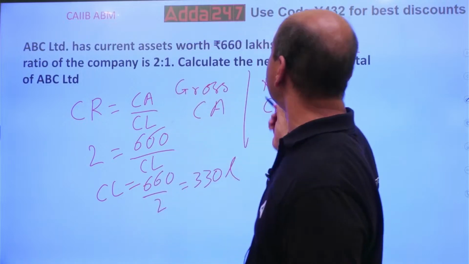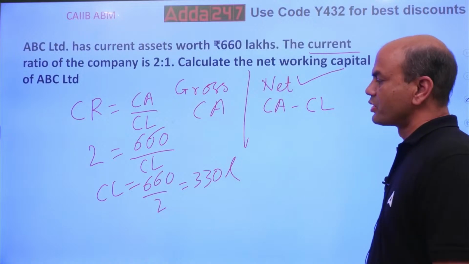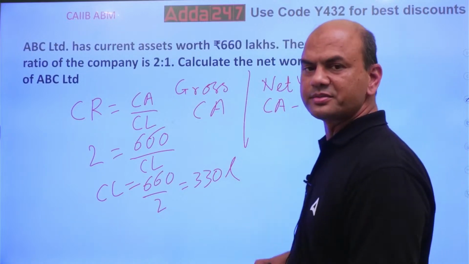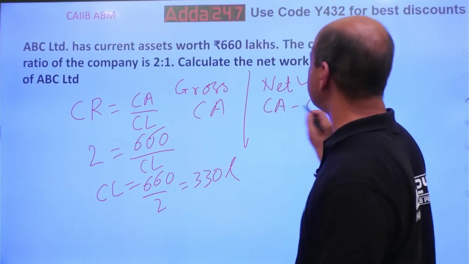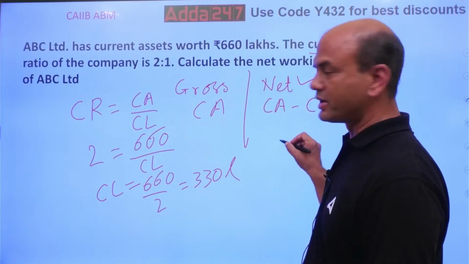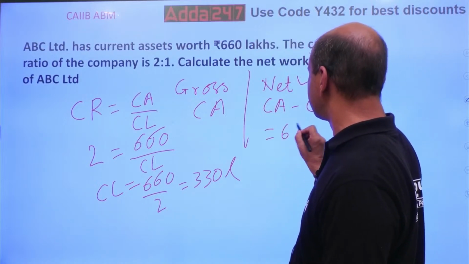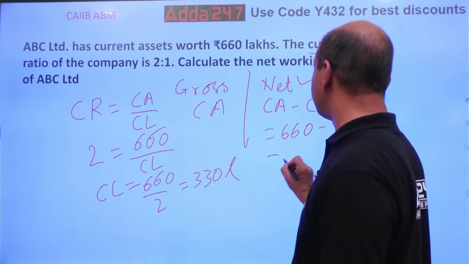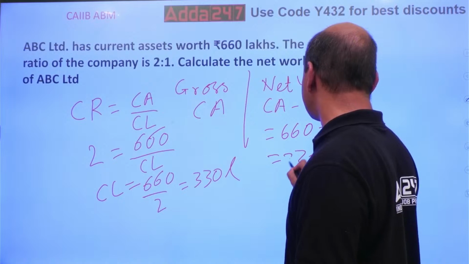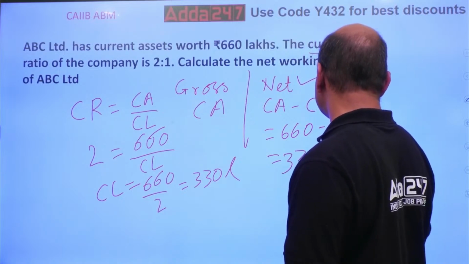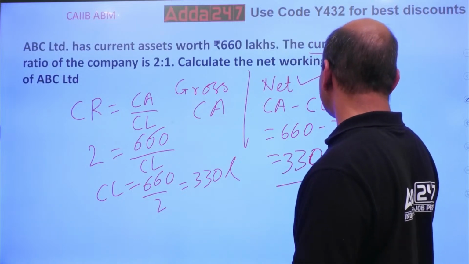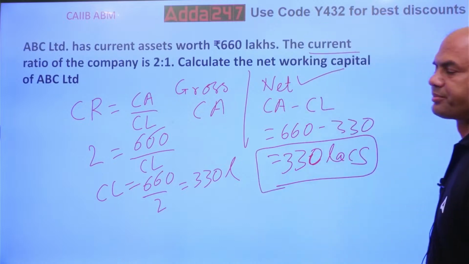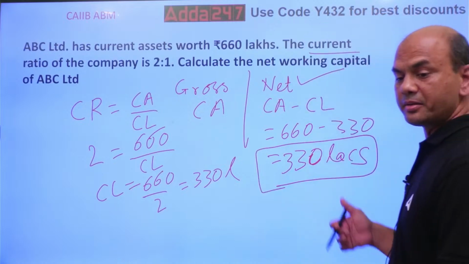Now you have got the current liabilities also. Current assets minus current liabilities is what is required. So 660 minus 330, the answer is 330 lakhs. That is your NWC.